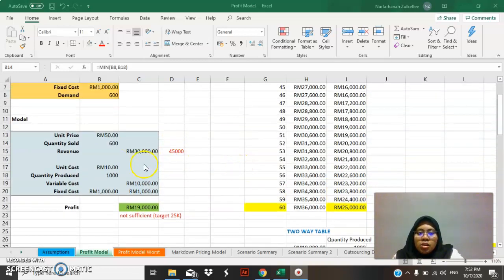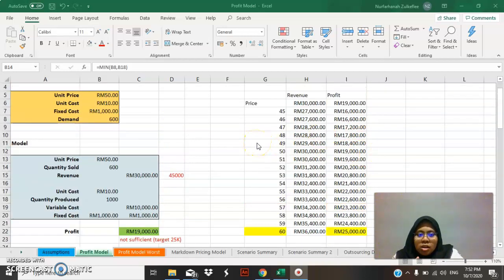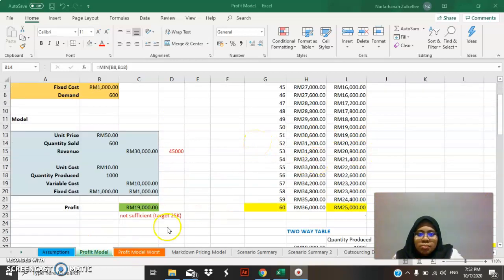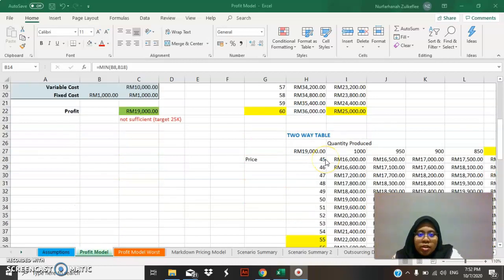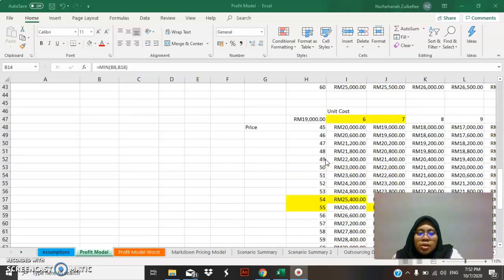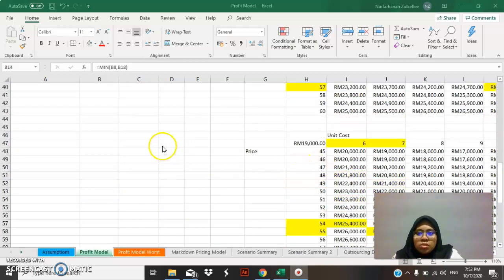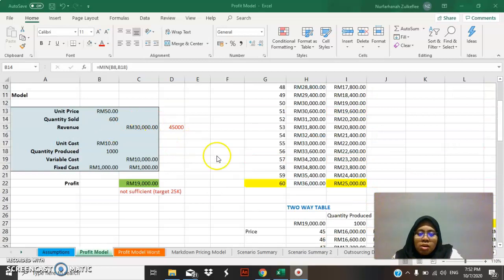Due to this problem, I make some tables, which are a one-way table and a two-way table, to find the best way to increase my profit and my revenue.